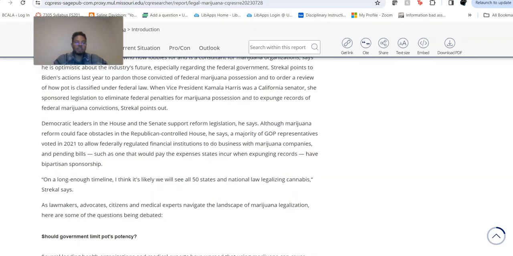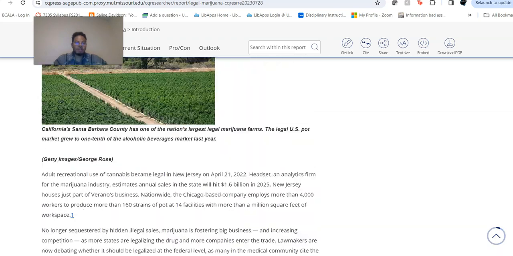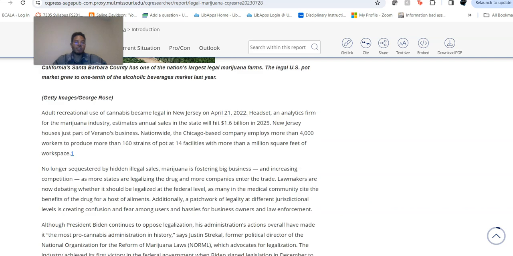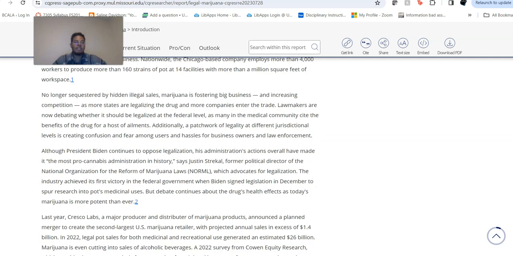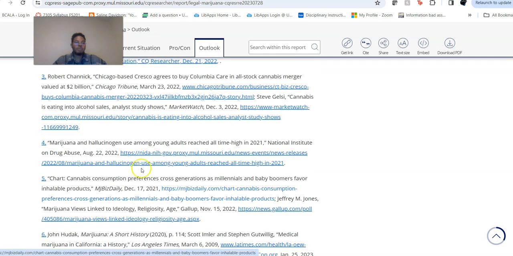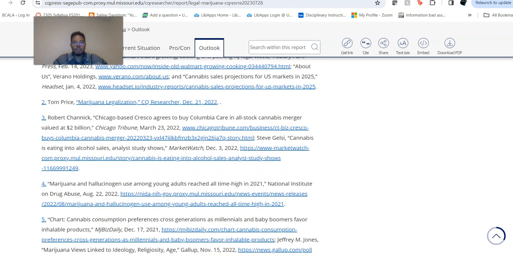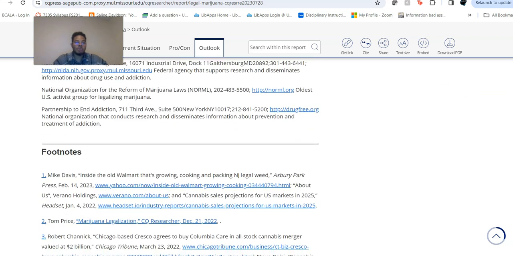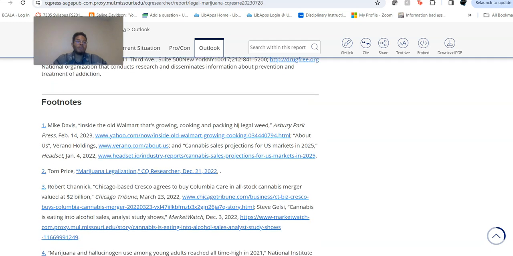As you go down this page, you're going to see this is a good literature synthesis right here, but in addition to it being a literature synthesis, you're also going to have your footnotes here. And when you click on a footnote number, it's going to take you all the way down to the footnotes, and it's going to give you links.